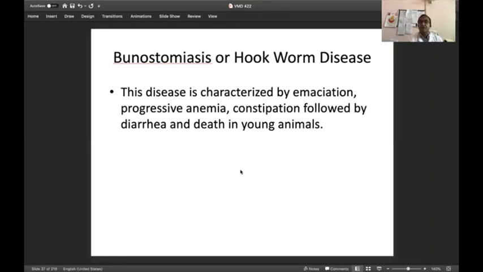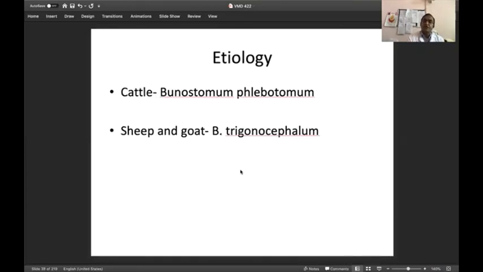So constipation, and again, if we do not treat these animals suffering from hookworm, it may lead to diarrhea and death, especially in the young animals. So this is a very, very dangerous parasite for the young animals, both young cattle, sheep and goat, as well as for the dogs and the cats.